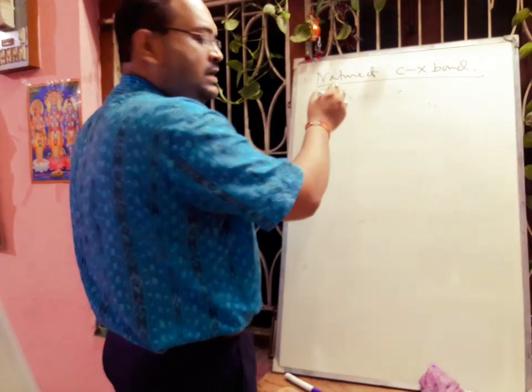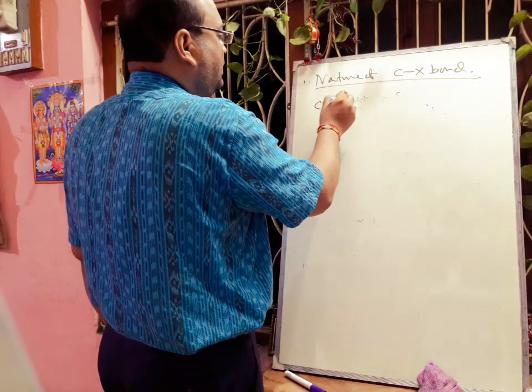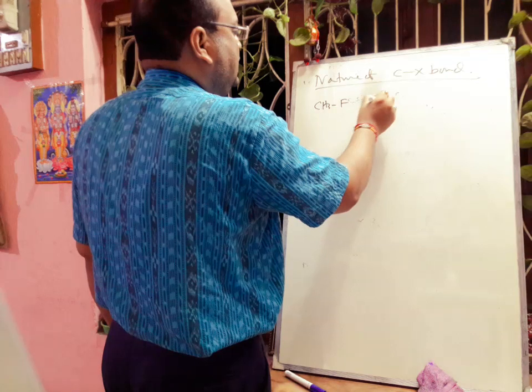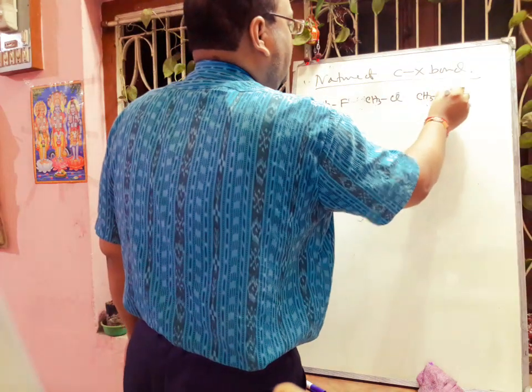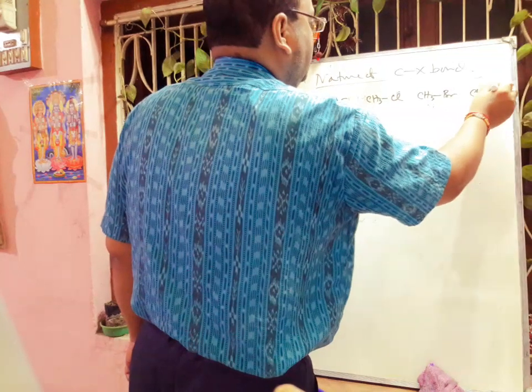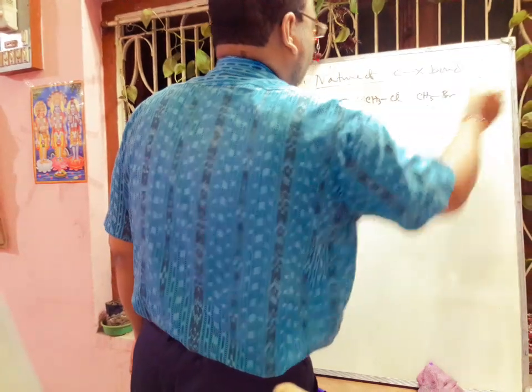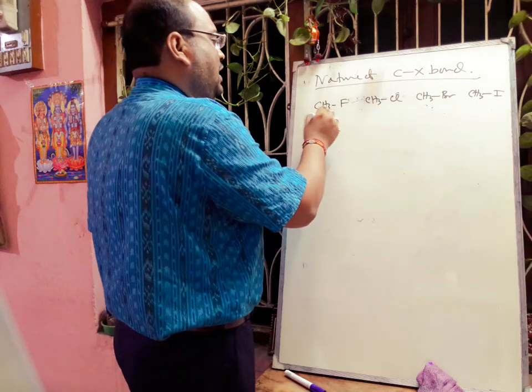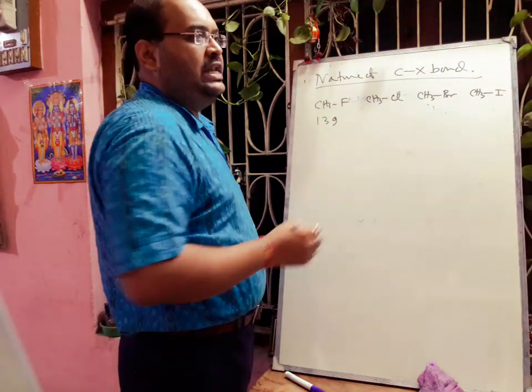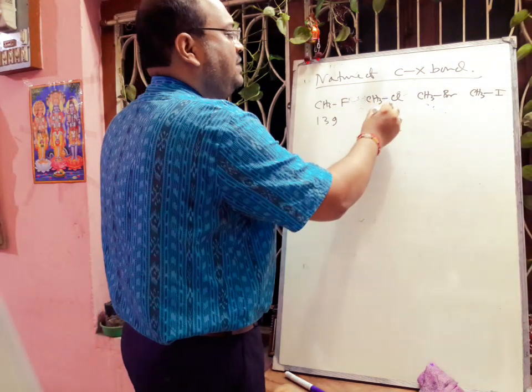Suppose CH3F, CH3Cl, CH3Br and CH3I. If we write the bond length, this is 139 picometer. In the case of CH3Cl, this is 178.